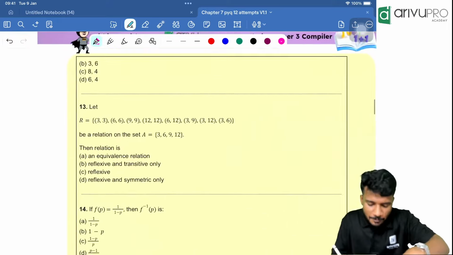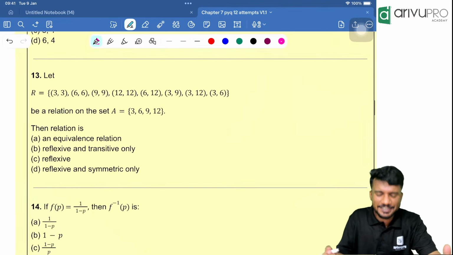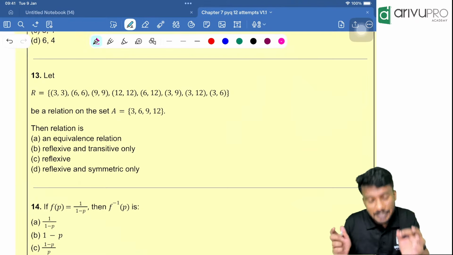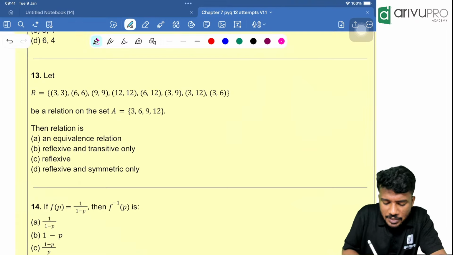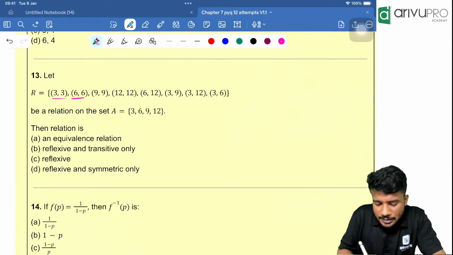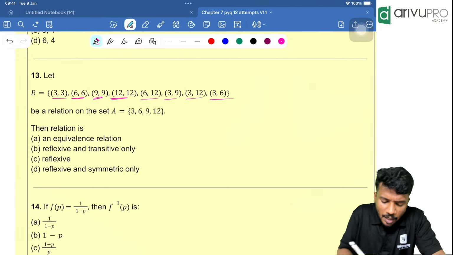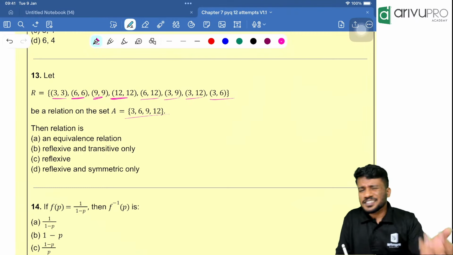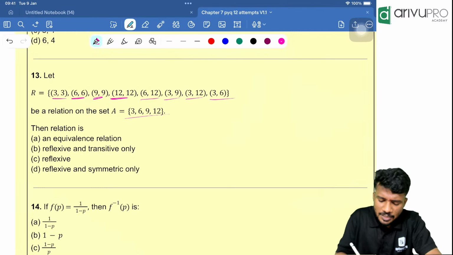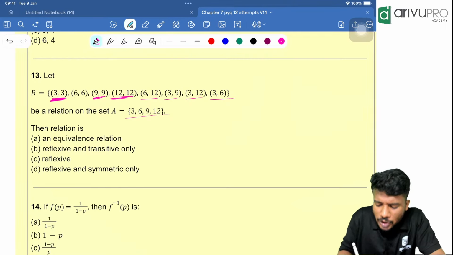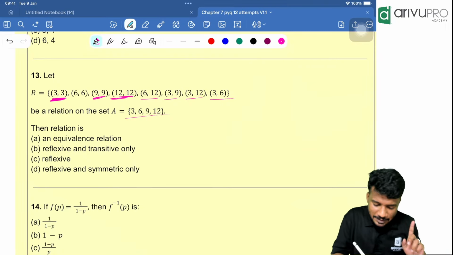Next one, people. 13th question. Very easy question. This question is very important because this type of question can be a little confusing. Let relation R be 3,3, 6,6, 9,9, 12,12, 6,12, 3,9, 3,12, 3,6, a relation on the set 3, 6, 9, 12. Then what type of relation is it? Is it reflexive? Check here. 3,3, 6,6, 9,9, 12,12. Everything is there. So that means it is reflexive.